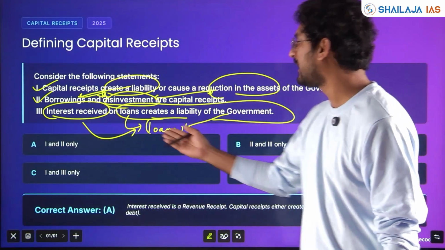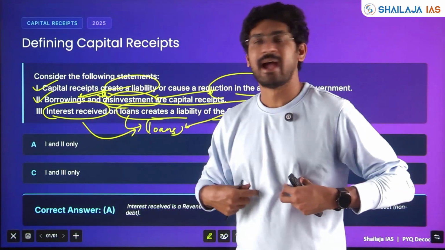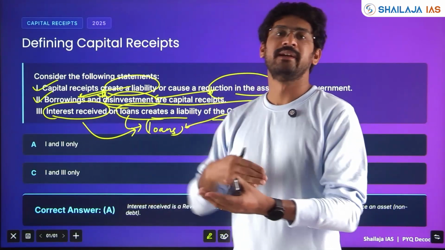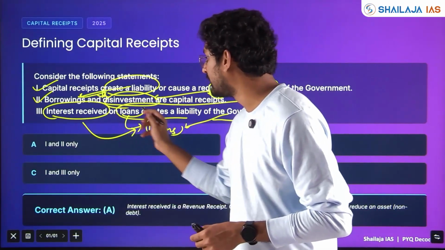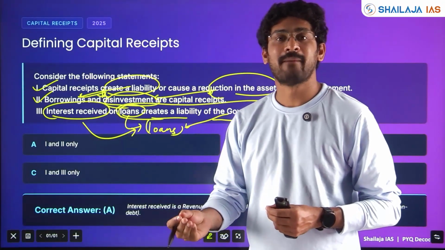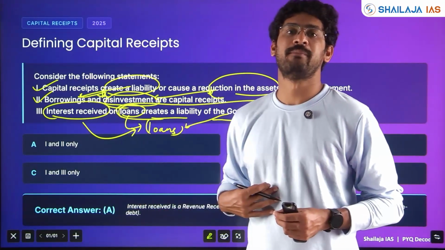Is this loan a liability or an asset? I have given a loan to another person and he is paying me interest for that loan. That loan is an asset for me, not a liability. Why? Because I am receiving interest income as well as the principal back.